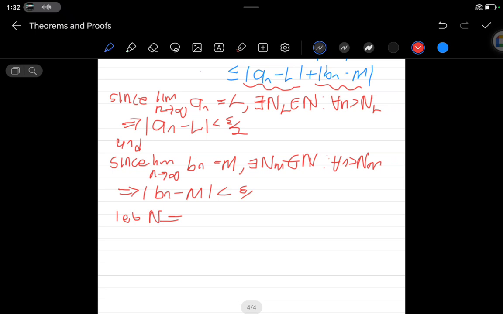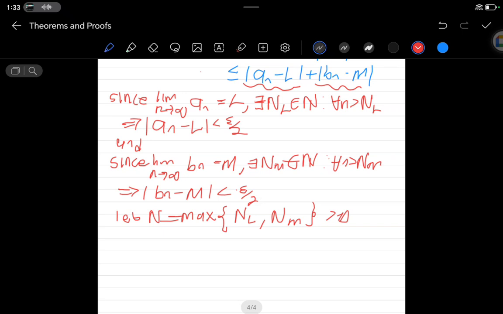I must let this be equal to the max, because the same will always be the solution, it won't change. We're going to have N_L, N_M, which obviously is greater than 0. We agree, right?